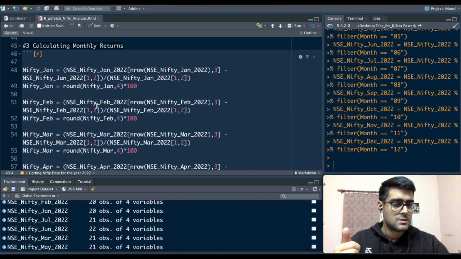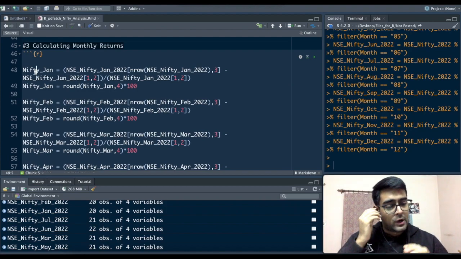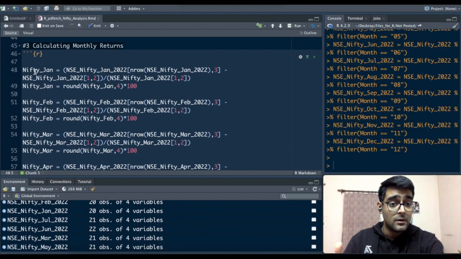We loaded the packages, we understood the pdfetch package, we got the data from Nifty, we divided the data into 12 data sets. Now I need to calculate the return in each of those data sets, right? Again, I'll make it very operational. Whatever I do for January, I'll do the same for the next 11 months.